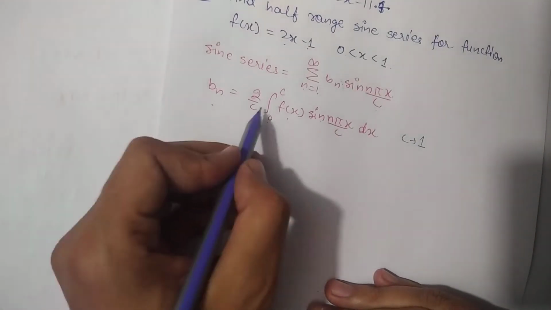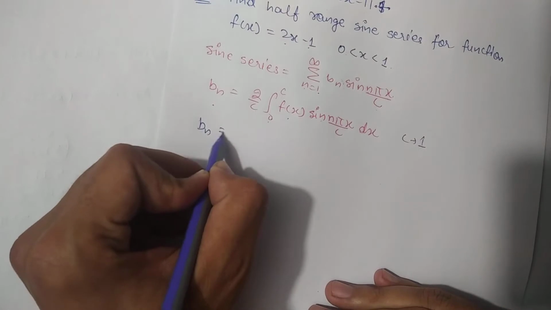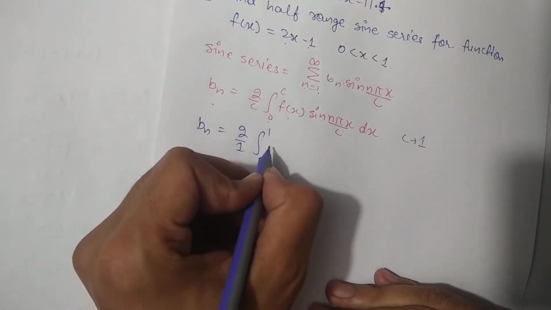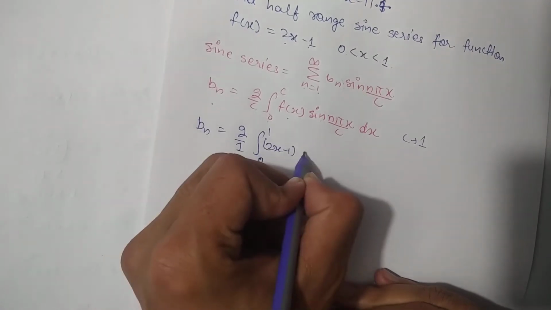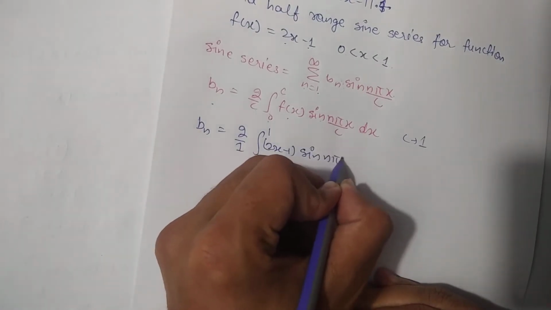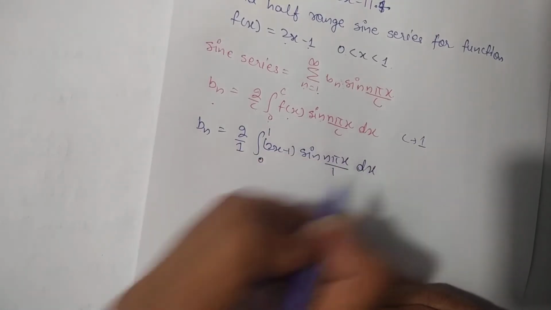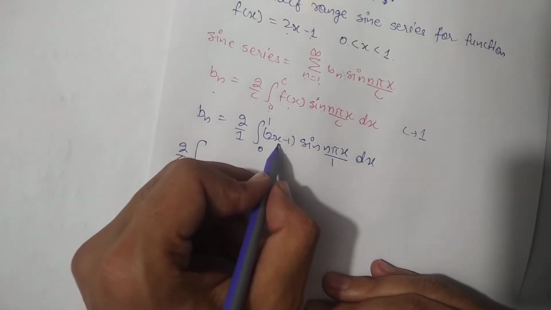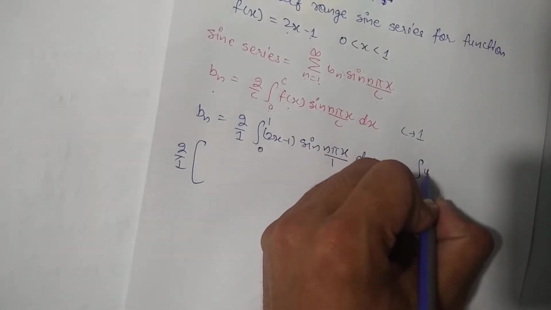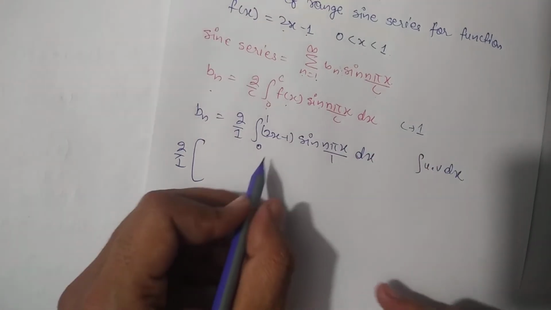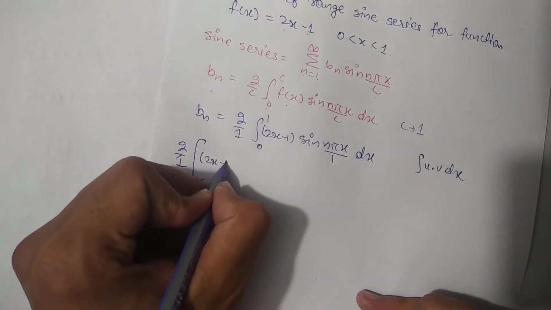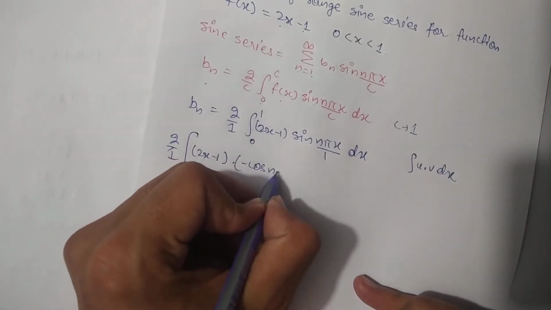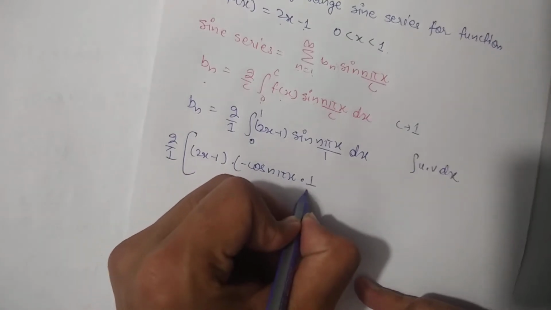So I am going to integrate for the value of bn, and bn will be 2 by 1, integrating from 0 to 1 the function 2x minus 1 times sine n pi x by 1, dx. Okay, so from here we will integrate it. I will take 2 by 1 outside and start a big bracket. I will integrate this by applying the product rule between the two functions, and its value will become 2x minus 1 times the integration of sine n pi x, which is minus cos n pi x times 1 by n pi.